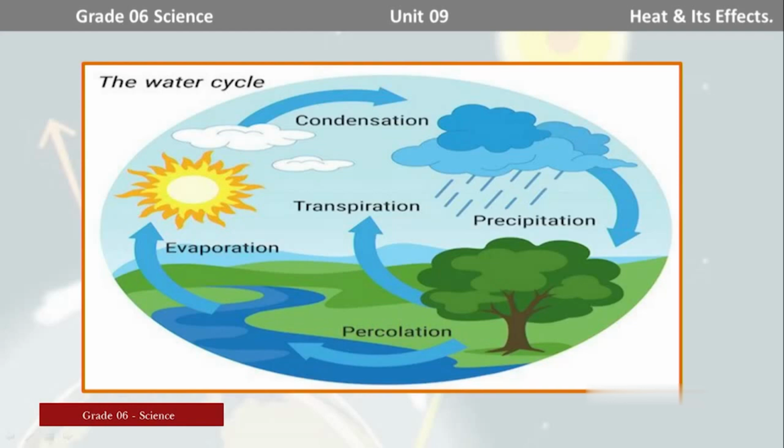That is known as condensation, and through the condensation the clouds are formed. From the clouds we get rain, that is denoted by precipitation. So, that is a simple diagram of the water cycle. Here I wanted you to explain that the heat energy of the sun is very important to maintain the water cycle.